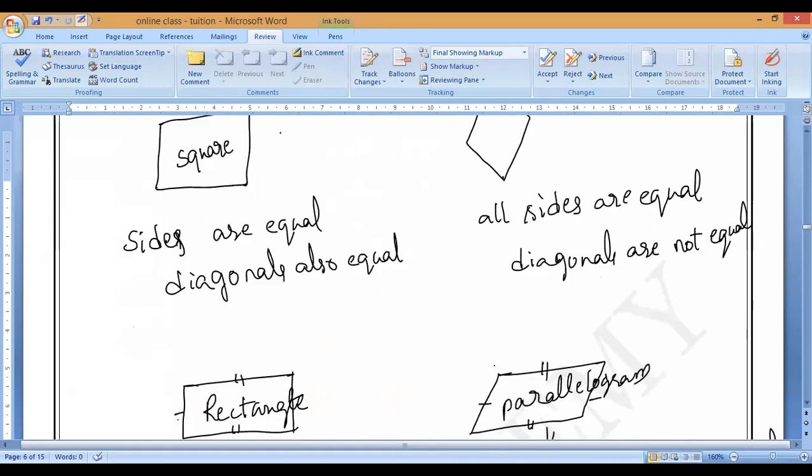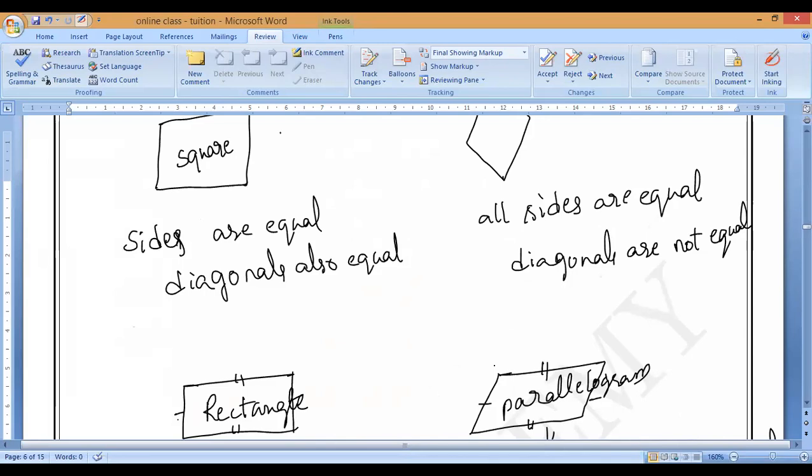First, what are the properties of a square? All of you say. What are the properties of a square? Please respond. All sides are equal.